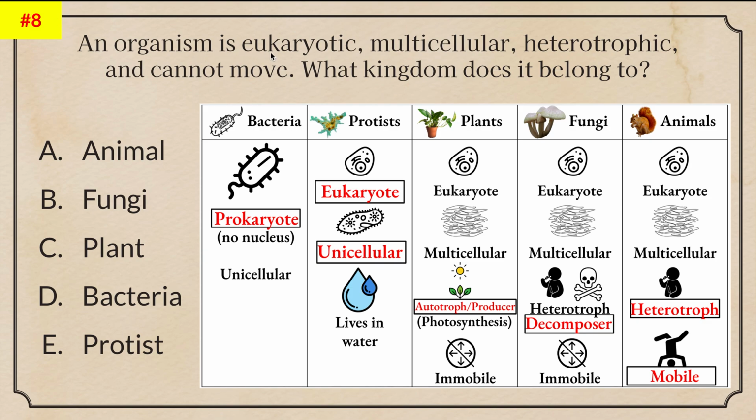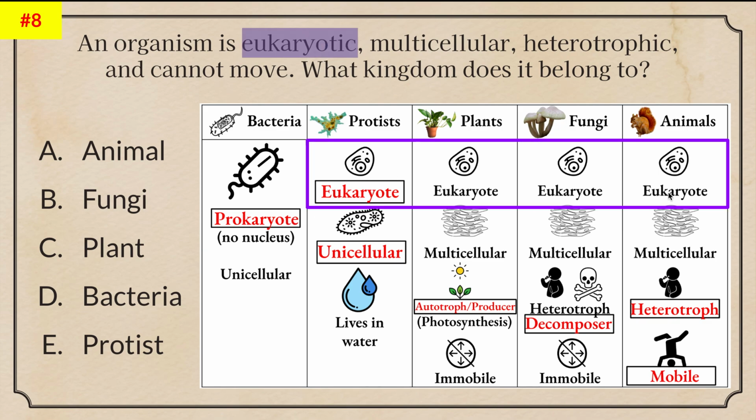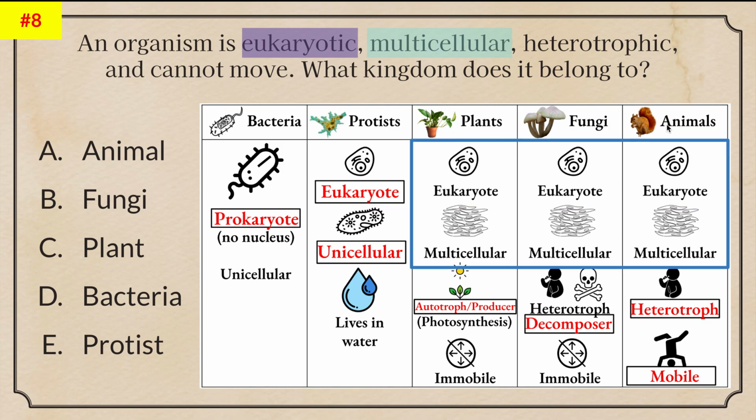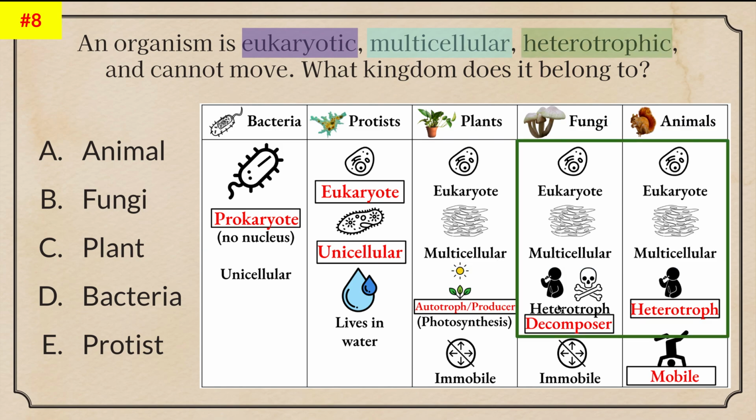Number 8. An organism is eukaryotic, multicellular, heterotrophic, and cannot move. What kingdom does it belong to? Un organismo es eucariote. So because of this, we know that it can only be these 4 kingdoms. Puede ser solo de estos 4. It is multicellular. That means that it can only be these 3 kingdoms. Solo puede ser estos 3 reinos. It is heterotrophic. So it consumes food, consume comida. So now we know that it cannot be plants. No puede ser plantas. So that leaves these 2. And then it says that it cannot move. No puede mover. Es inmóvil, immobile. That only leaves fungi. So our answer has to be fungi.